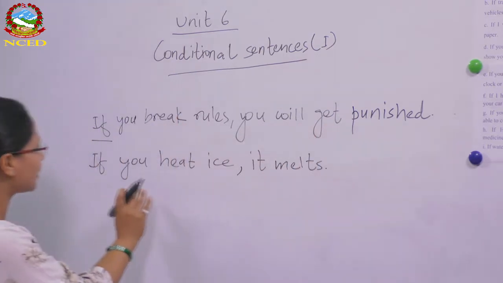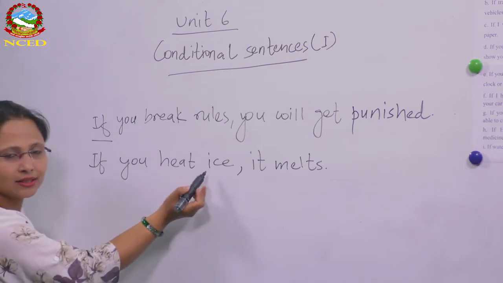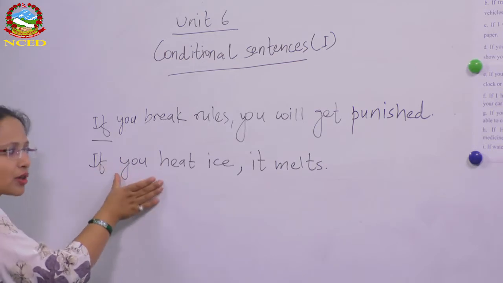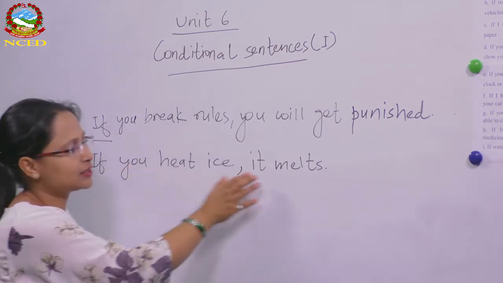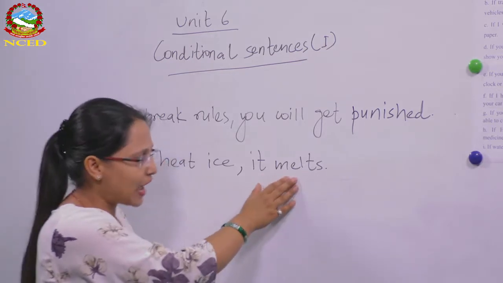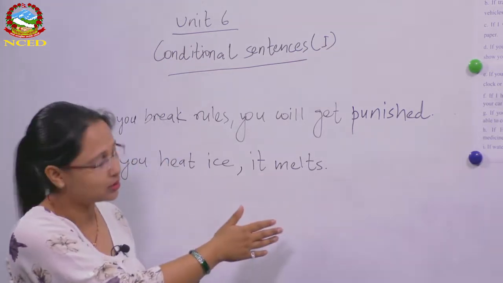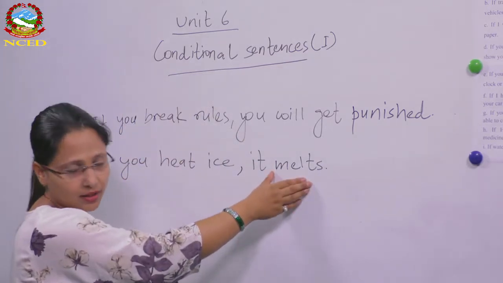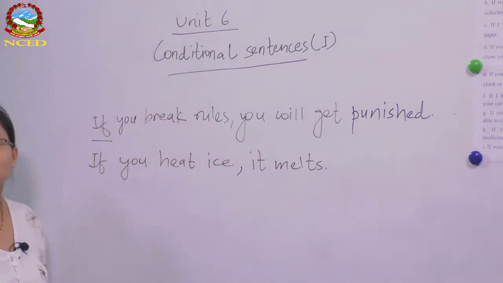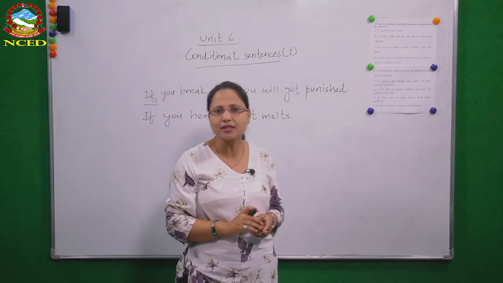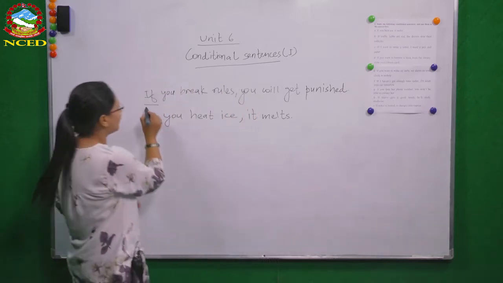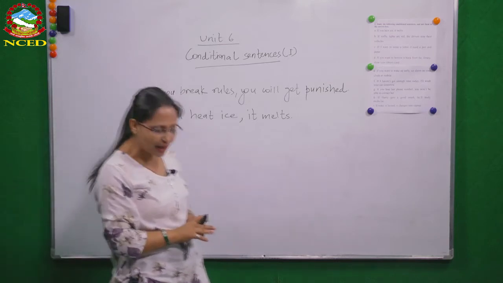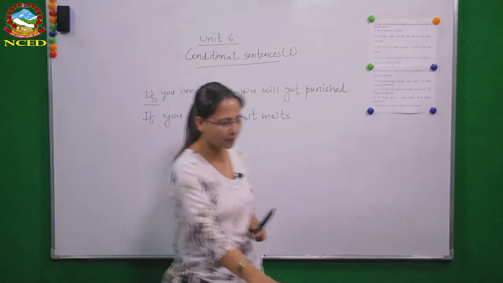Okay? Have a look at another one. If you heat ice, it melts. Again, there is an if clause. So does ice melt as such? No. Again, if the condition is you heating ice, it melts, right? So these kinds of sentences are called conditional sentences, and it's really easy to identify them because they mostly begin with if. They always have an if clause. So we will have a look at more examples, okay?